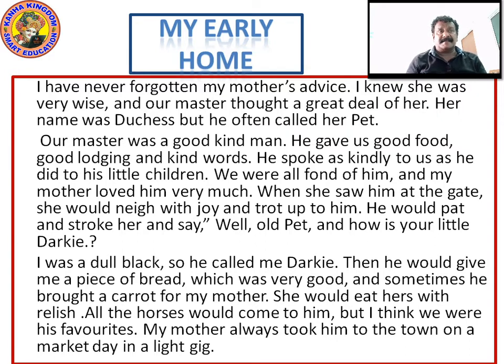Right? Now you understand what Black Beauty means to say. I never forgot my mother's advice. I knew that she was very wise and our masters thought a great deal of her. Her name was Duchess, but often he called her pet. Our master was a good, kind man. He gave us good food, good lodging. Lodging means staying, and kind words. He spoke to us kindly as he spoke to his children. Means he used to speak the same way as he used for his children.